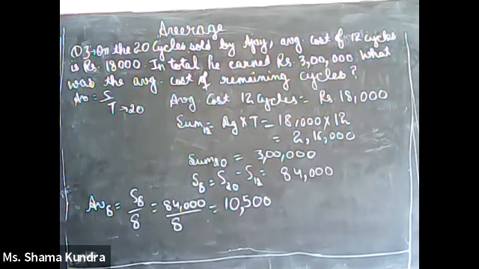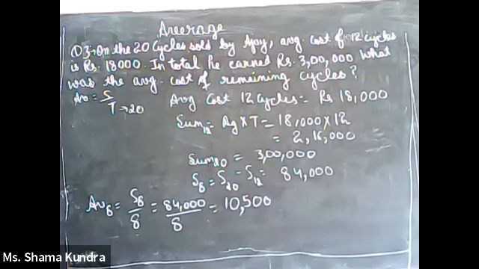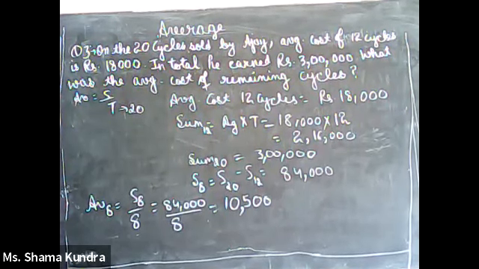But when he calculated the average, it comes out to be 18,000 for these 12 cycles only. Then Ajay also sells the remaining 8 cycles, and in total Ajay earns rupees 3 lakh. We know average is total sum upon total number of cycles. We know the total number of cycles is 20, but we don't know